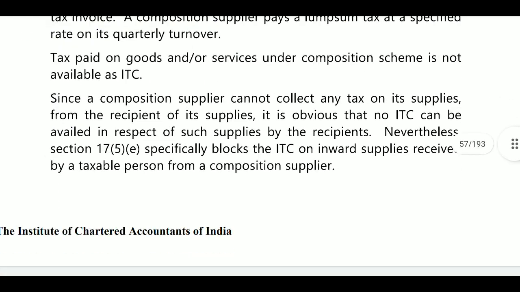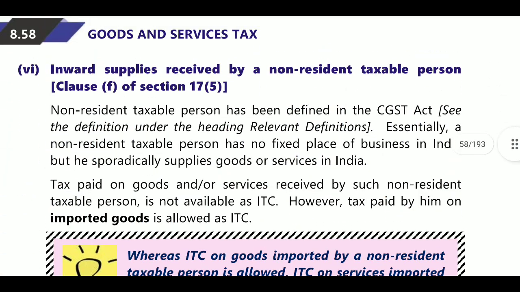Next, inward supplies by a non-resident taxable person. Non-resident taxable person is defined in the CGST Act. Essentially, he is a person who has no fixed place of business. He comes to India on an occasional basis, maybe as a principal or agent of another person. Tax paid on goods or services received by such non-resident taxable person is not available as ITC.